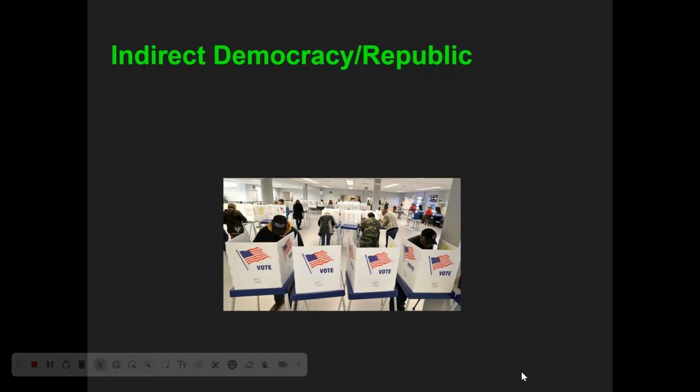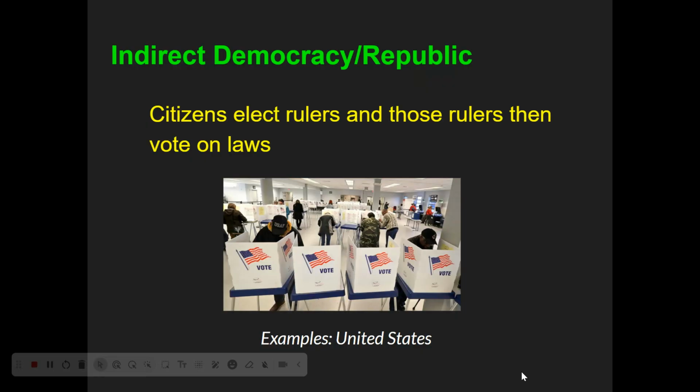And then if you want to look at our type of government, right, that most resembles the United States, it's an indirect democracy or a republic. So this is when more people are involved, but only to a certain extent. So citizens like us elect rulers, and then those rulers are entrusted to vote on the actual laws, right? So in the United States, most citizens aren't voting on the laws; they're voting on the people that then make the decisions on the laws. We select the leaders and they make the decisions from there. That's why it's called an indirect democracy. Our system is also known as a republic, right?